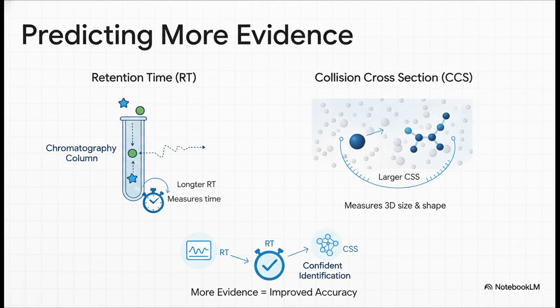Now, beyond just the MS fingerprint, we can also predict other properties to get more evidence for what our molecule is. We can predict its retention time, which is basically a measure of its stickiness as it moves through a chromatography column. We can also predict its collision cross-section, or CCS, which tells us about its 3D size and shape. Every single one of these predictions adds another layer of confidence to our identification.